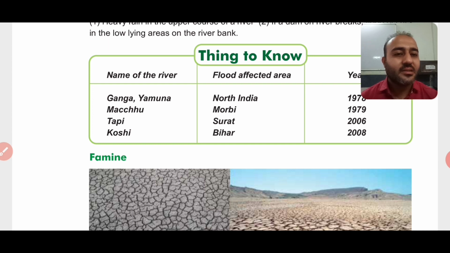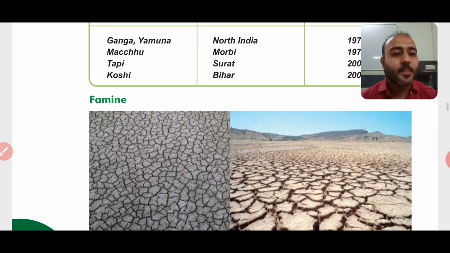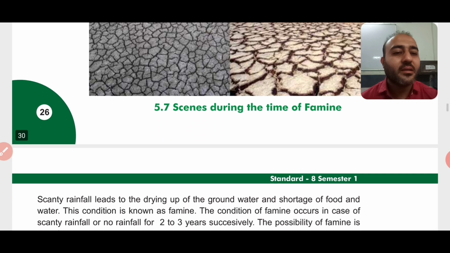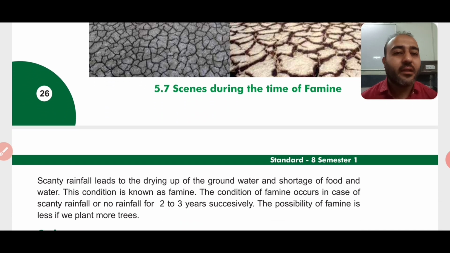Now next is famine. Famine, or the other name for famine is drought, right? So what does that mean? Scanty rainfall. Scanty rainfall means a very small amount of rainfall, right? So when there is very little rainfall, it leads to the drying up of the ground water, and shortage of food and water is created, right?